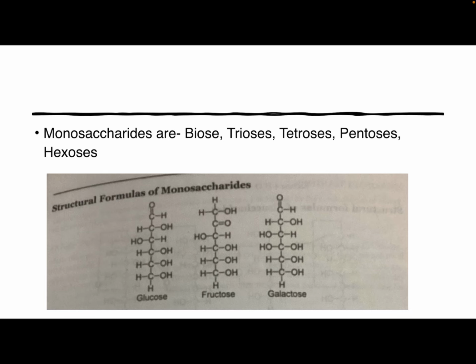Then fructose, which is also known as levulose or fruit sugar. Fructose occurs in a free state along with glucose in many fruits. It is readily utilized by the body as a source of energy. It is highly soluble in water and does not readily crystallize. Galactose does not occur free in nature. It is produced in the body during the digestion of the disaccharide lactose. This is the structural formula of the monosaccharides glucose, fructose and galactose.